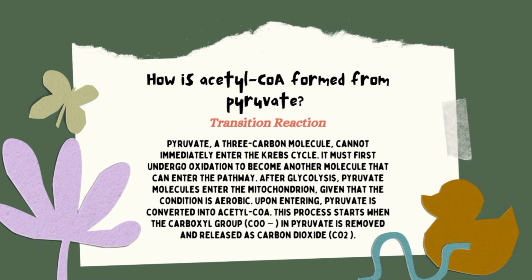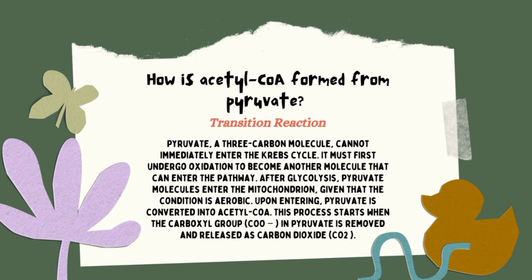How is acetyl-CoA, or acetyl coenzyme A, formed from pyruvate? In the transition reaction, pyruvate, a 3-carbon molecule, cannot immediately enter the Krebs cycle. It must first undergo oxidation to become another molecule that can enter the pathway.